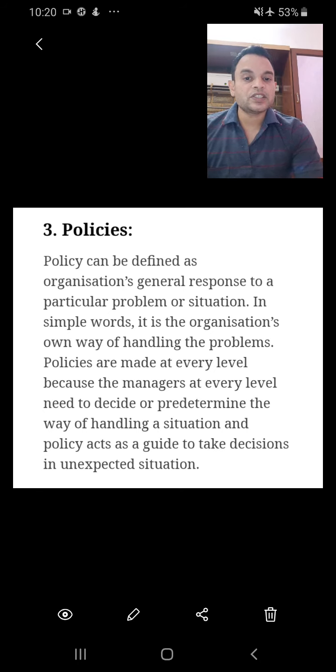So it is a general response to a particular problem or situation. If a student is late after 7:25, he won't be allowed. So it's a general response. Everyone from all the student categories has to follow this system. That is, if you are late, you are not supposed to be in. That is known as policies.